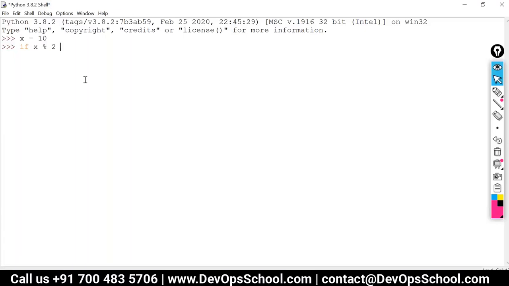So we are checking the remainder and comparing the remainder with 0. Double equal to stands for comparison between the two terms. So we are comparing with 0 and we are going to print even. Whenever we are printing any text, whenever we are creating any text value, we always enclose it in a pair of quotes, single quotes or double quotes.